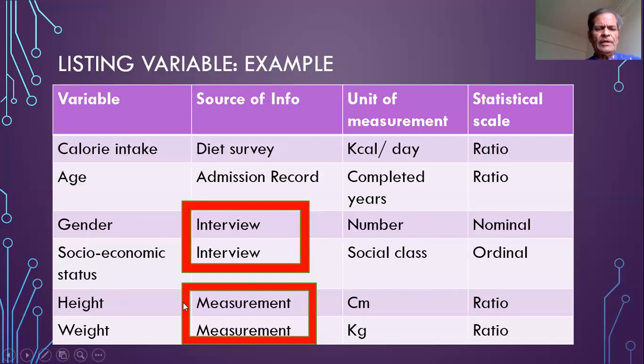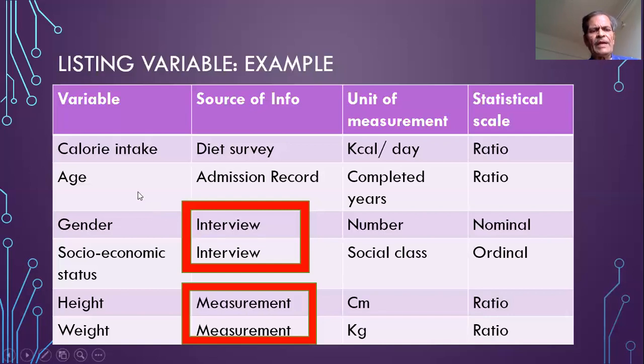Then height. The source of information will be actual measurement of the height of the individual, and the height will be measured in centimeters, say up to the first decimal, and it is a ratio scale. The weight will be by measurement, in kilograms to the first decimal, and the ratio scale. So like this, we add the variables in the material and methods and mention these details.